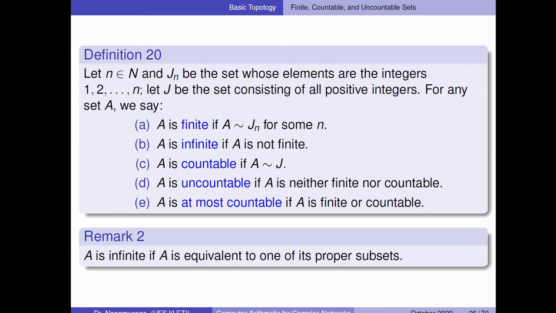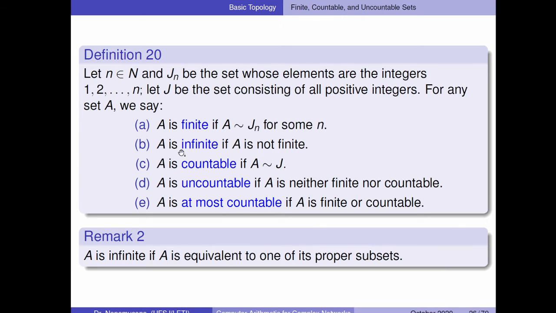Let n belong to the natural numbers and J_n be the set whose elements are the integers 1 to n, and let J be the set consisting of all positive integers. For a set A, we say A is finite if A is equivalent to J_n for some n.